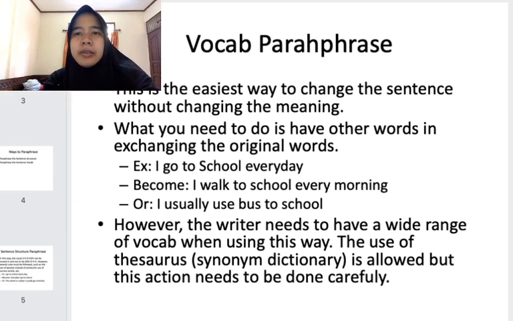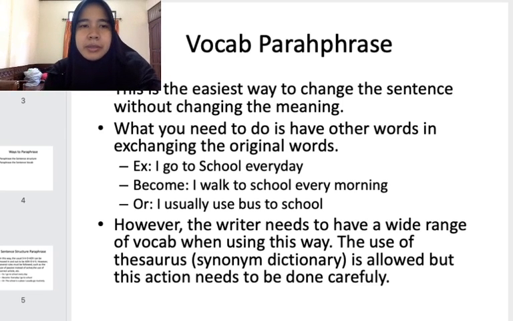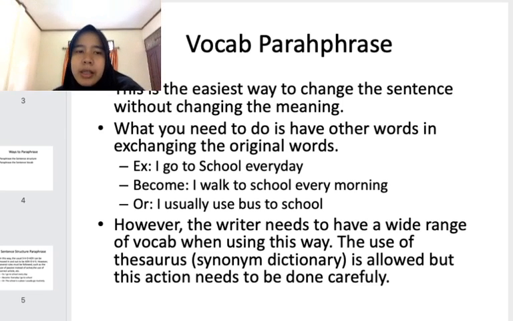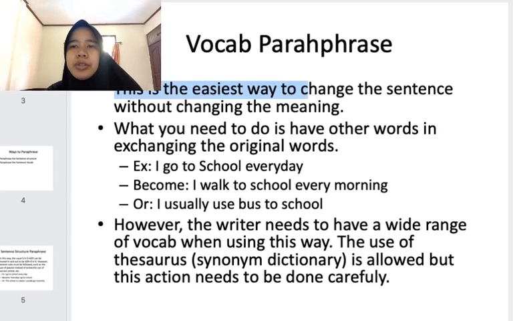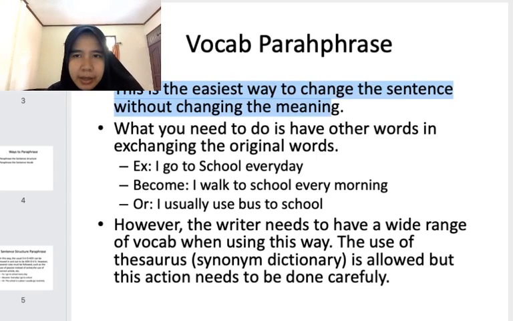Sekarang kita ke vocabulary paraphrase. It means the thing that you change and paraphrase is the vocabulary or the words, each word by word. And actually, this is the easiest way to change the sentence without changing the meaning.